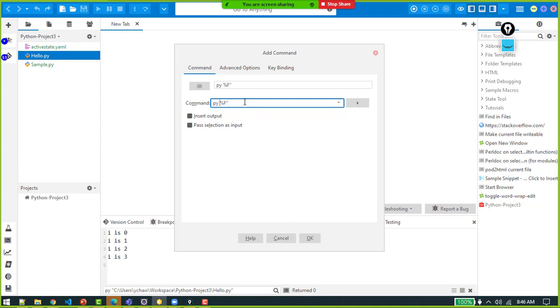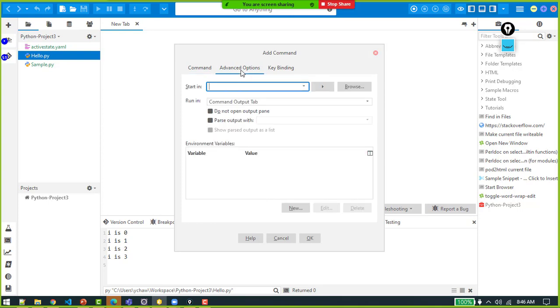In Python, the file path should be given in double quotes. You can name it anything, like run -r. It does not matter, just that this command will be recognized by this name. But make sure we put py, space, double quotes, file path, otherwise the Python script will not work.